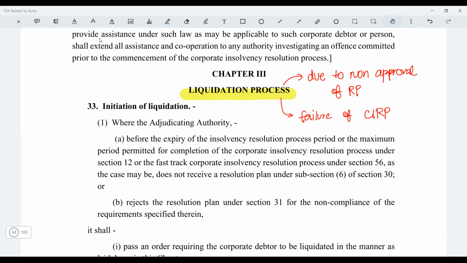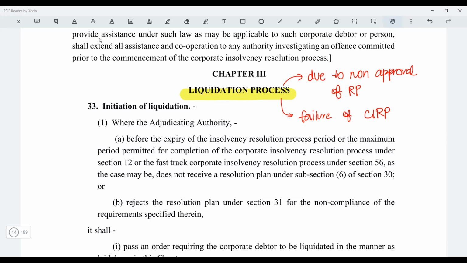Now the CIRP can fail due to any reason. It could fail because the resolution plan was not made, right? The time has elapsed but the resolution plan is not made, or the committee of creditors has rejected it, or the committee of creditors has resolved that this company should be liquidated, or NCLT rejected the resolution plan approved by the committee of creditors and no one made an appeal, or if the appeal was made, it was not upheld, and the stance of the NCLT was upheld that yes, the company deserves to get into liquidation.